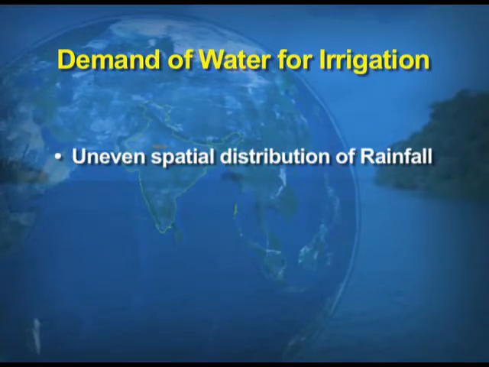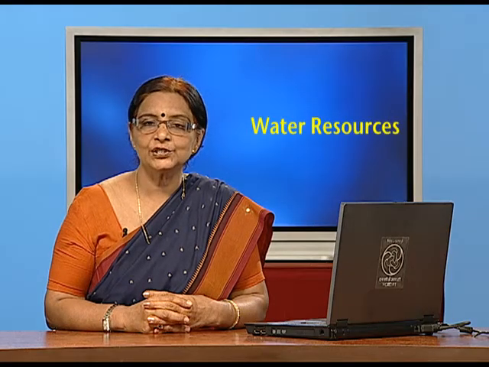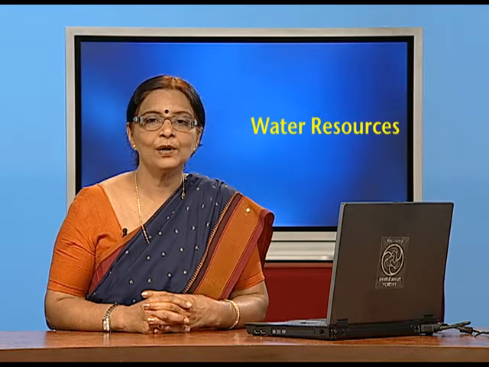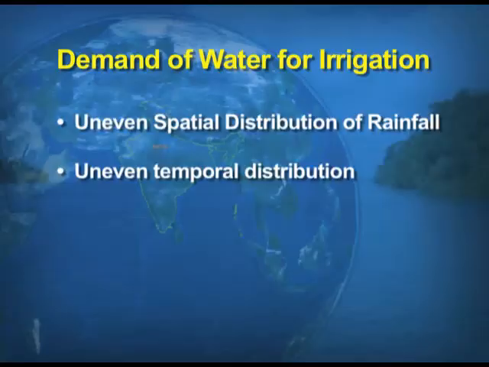The spatial distribution of rainfall is very uneven in the country. When I say spatial, that means all the areas do not receive the same amount of water. The second factor for the demand of irrigation is uneven temporal distribution of rainfall. Spatial means all the areas do not receive the same amount, and temporal means because India receives rainfall through the monsoons, the time and amount of rainfall is not at all fixed. So we have to depend upon irrigation.